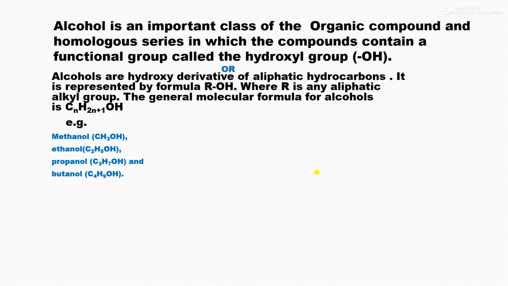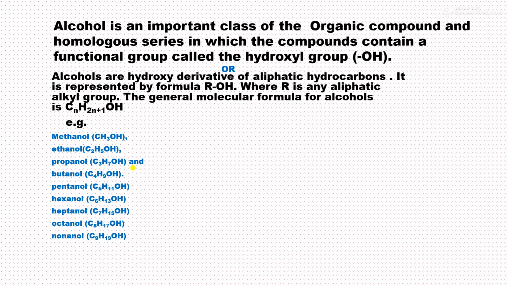Then propanol, C3H7OH, butanol, C4H9OH, then pentanol, C5H11OH, then hexanol, C6H13OH, heptanol, C7H15OH, octanol, C8H17OH, nonanol, C9H19OH, decanol, C10H21OH.